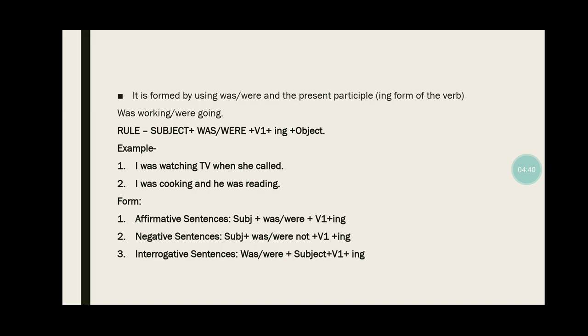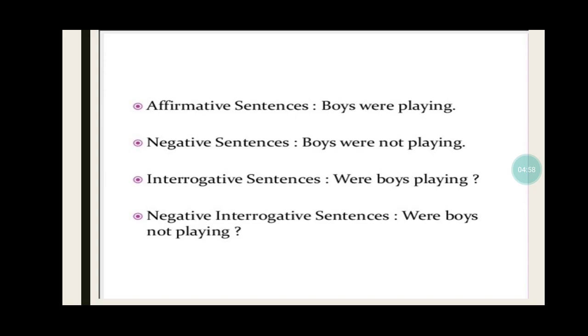Let's take an example. For affirmative sentence, example can be I was working. Then in the negative, I was not working. And in the interrogative, was I working? After that, you have to put a question mark. For example, see, there are more examples that I've written here. In the negative interrogative sentences, what you're going to do is, first were or was is going to come, then the subject is going to come, and then not is going to come, and after that question mark.